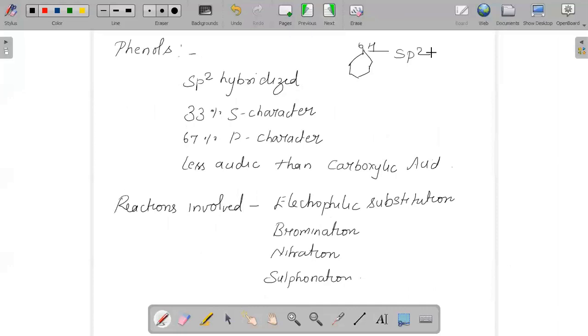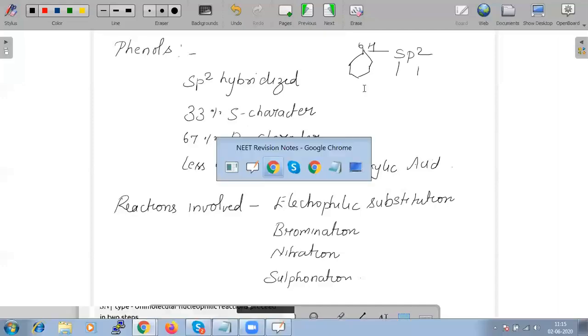That means the character of S is 33 percent and 67 percent is P character, and it shows more electronegativity.